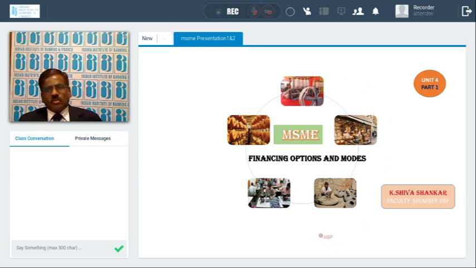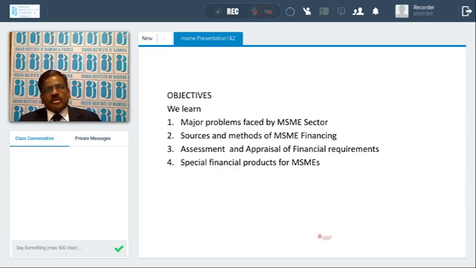So I'll discuss with you certain topics on financing options. What are the options available to the MSME sector? In this session, we'll be learning about the problems faced by the MSME sector, the sources of financing, the assessment methods, the appraisal methods, and the financial products available for the MSMEs.